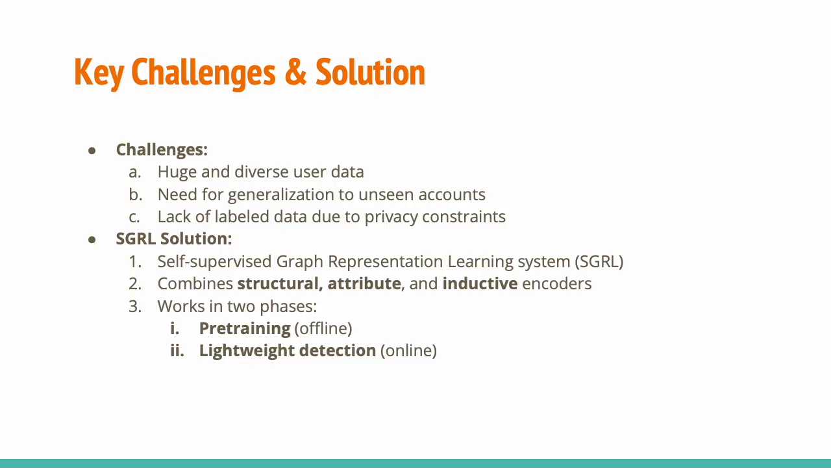And to address these problems, the authors propose a system called SGRL, which is self-supervised graph representation learning. It uses GNN and self-supervised learning to generate useful representations of accounts without relying on large labeled datasets. And the system is operated in two phases, which is pre-training, where representations are learned using structure and attributes, and a lightweight detection phase, where suspicious scores are computed online for new users.